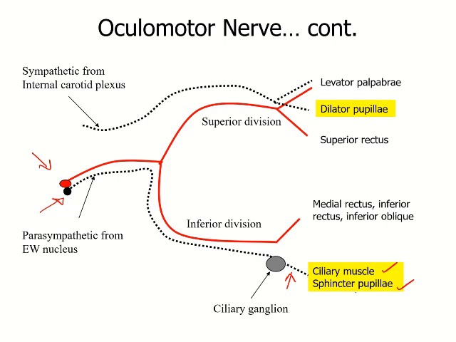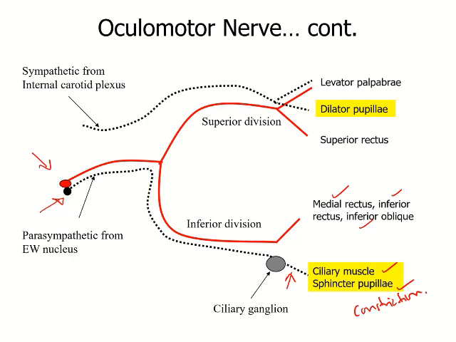And the sphincter pupillae muscles are responsible for constriction of the pupil. Then other extraocular muscles, as I said before, are also supplied by this division: the medial rectus, inferior rectus, and inferior oblique muscles.